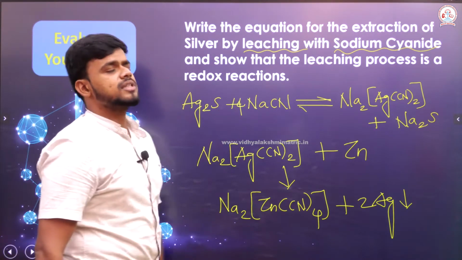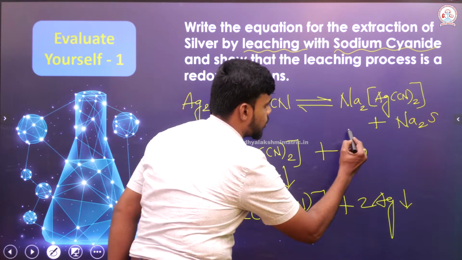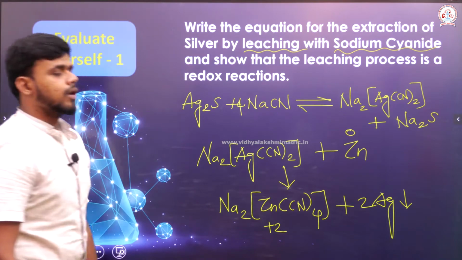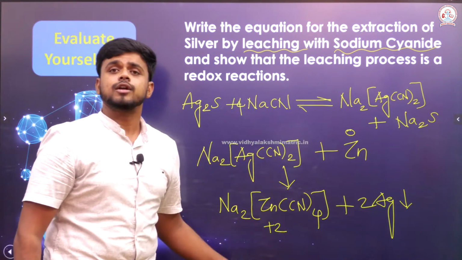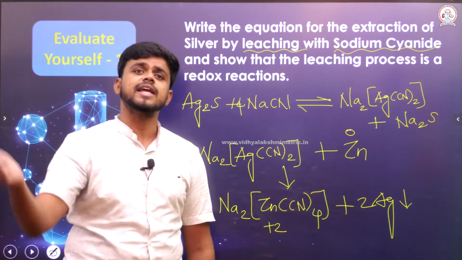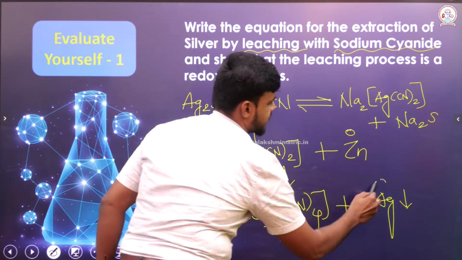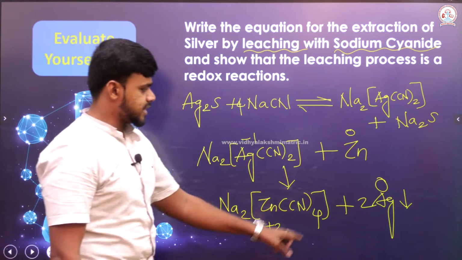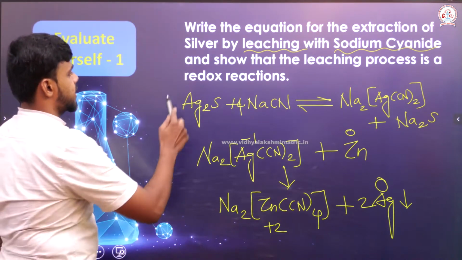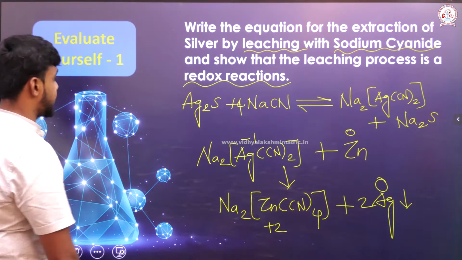I have to show this reaction involves a redox process. The oxidation state of zinc over here is 0 and here it is plus 2. So zinc has undergone oxidation, and an oxidation reaction is taking place here. I have to find whether any reduction is taking place simultaneously. Yes, it is. Here it is minus 1, here it is 0. So simultaneously both reduction and oxidation are accompanied in a single reaction. That is why it is called a redox reaction.